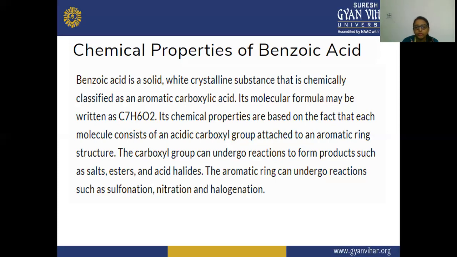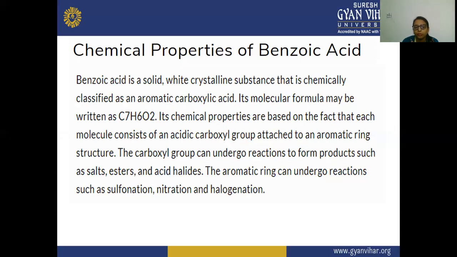C7H6O2. So here the molecular formula of benzoic acid means the aromatic ring plus the carboxylic group. The molecular formula is C7H6O2, or you can write it like this also, C6H5COOH. Its chemical properties are based on the fact that the molecule consists of an acidic carboxylic group attached to an aromatic ring structure.